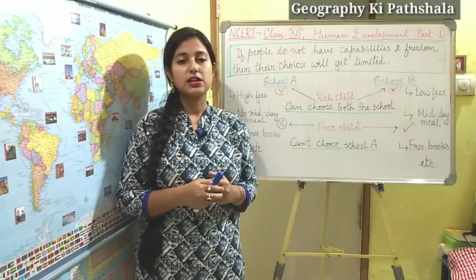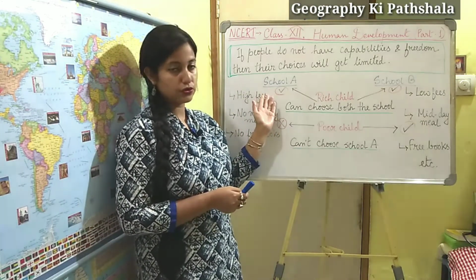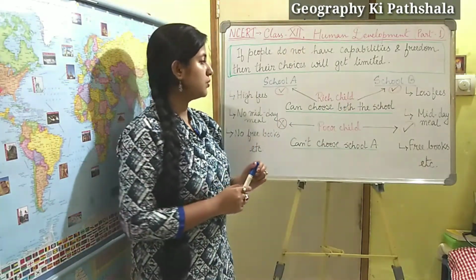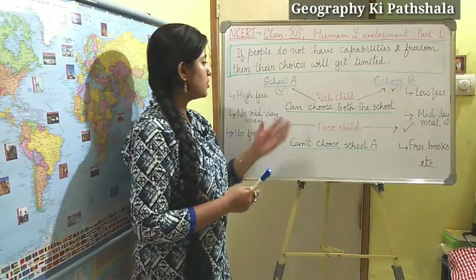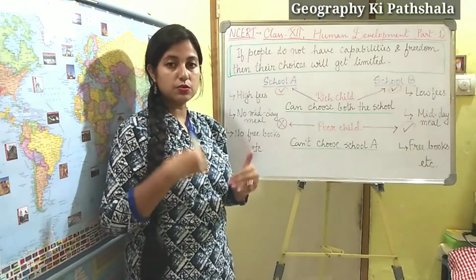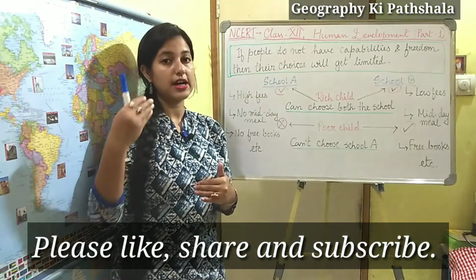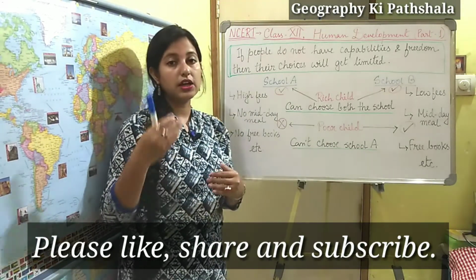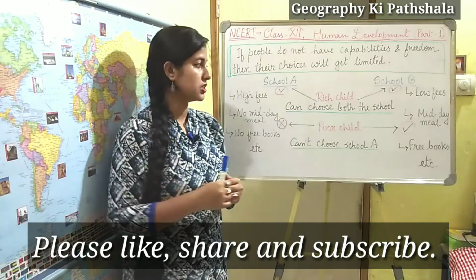Let's understand this through an example. Over here I have mentioned two schools, school A and school B, and two children, one who is rich and the other who is poor. If I mention the facilities which the schools provide, in school A the fee structure is high. They are not providing any midday meal facilities, nor any free books, and there are some other terms and conditions.